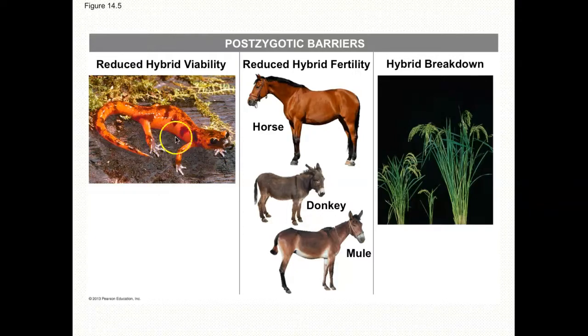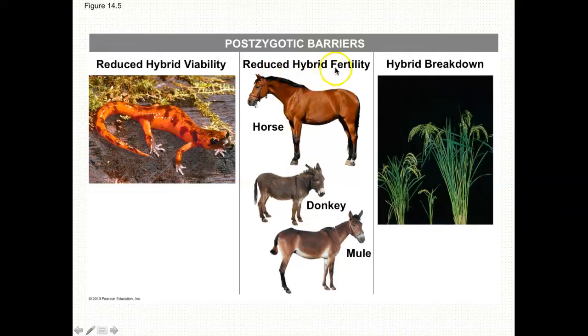So sometimes they have a shorter lifespan, sometimes they have a weaker immune system or are just not as healthy as something that was created from the same species. So this is a hybrid, right? Because the parents were two different species and the viability has been reduced.